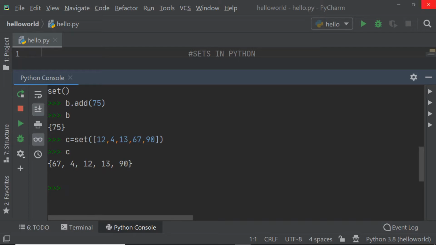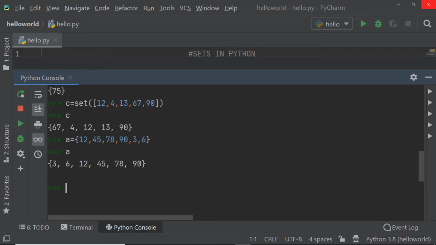To try out the methods, first I will create a new set here. I will create it by the name A, and I am again adding some integers as random numbers. So this is my set, and if I try to display it, I am getting the elements in it. So this is fine. I have created a set now.